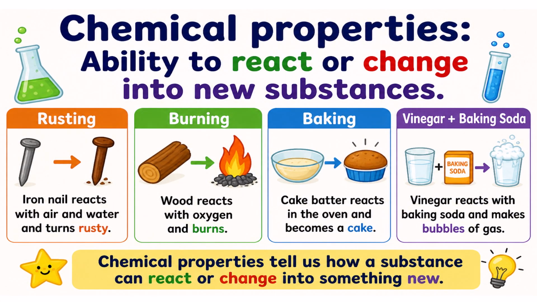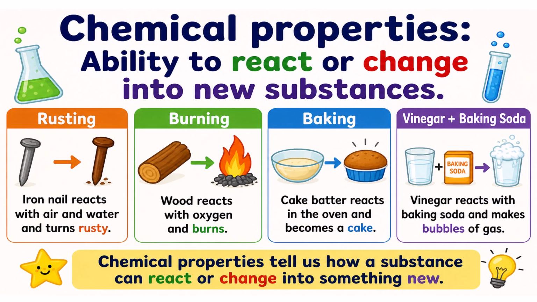Chemical properties. Ability to react or change into new substances. Iron nail reacts with air and water and turns rusty, causing rusting. Wood reacts with oxygen and burns, burning.